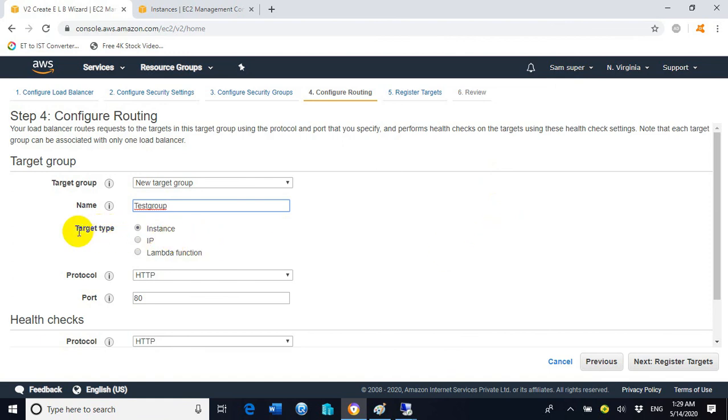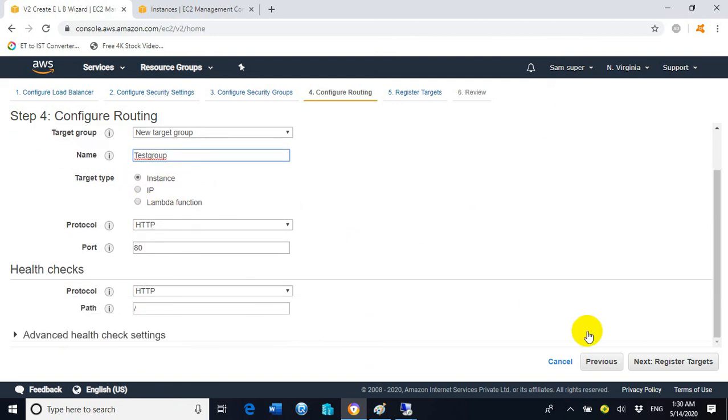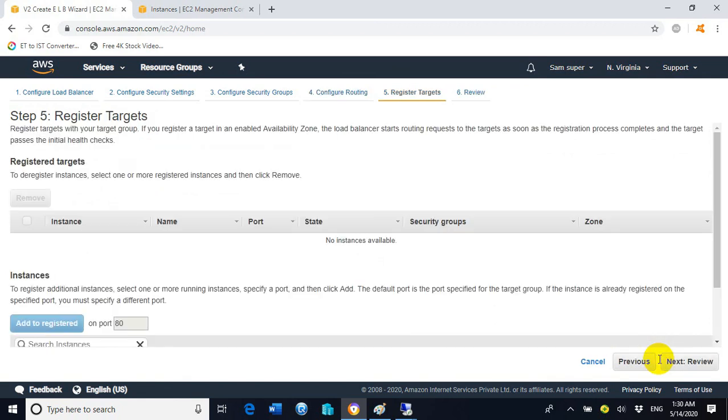As a target type we will select instance, because we want to push the pressure of the load balancer onto the instances. We have instance, IP, and lambda function, so we will select instance here. Now click on next.